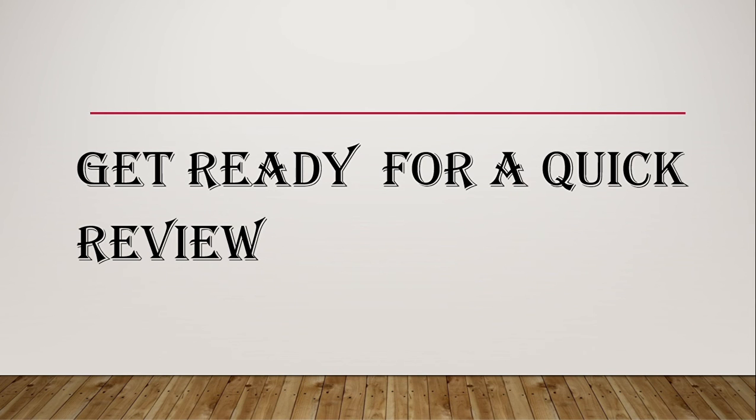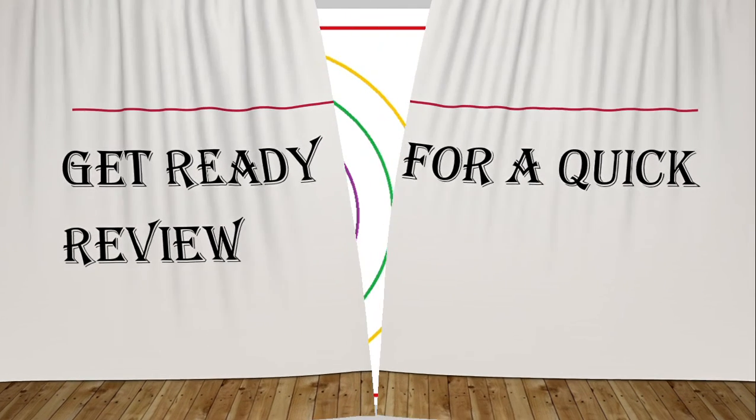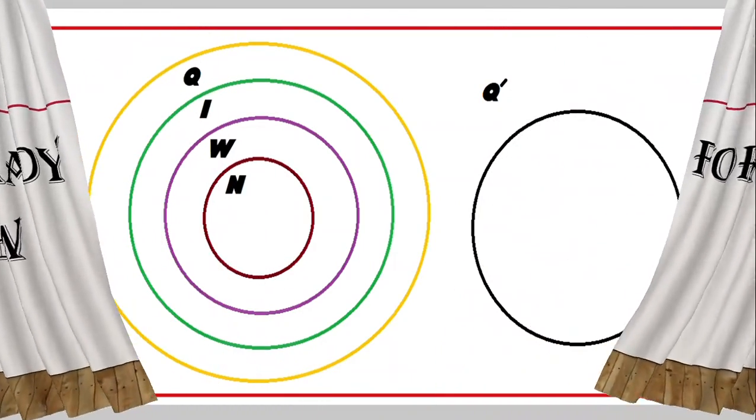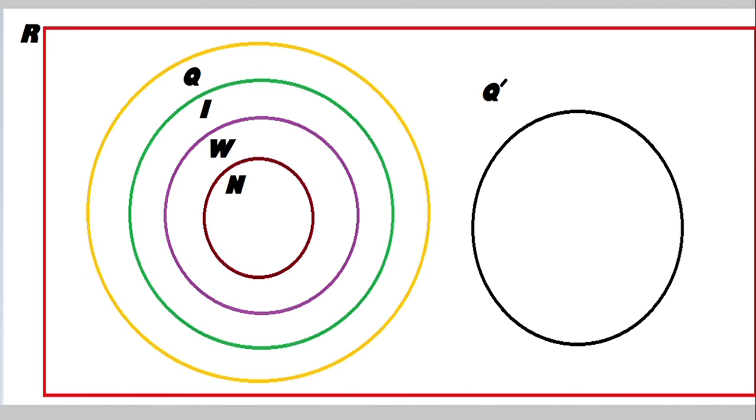Get ready for a quick review. Guys, now we will take a brief look at all types of numbers. The first one here is N, which represents the set of natural numbers.